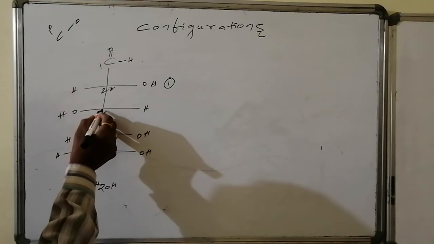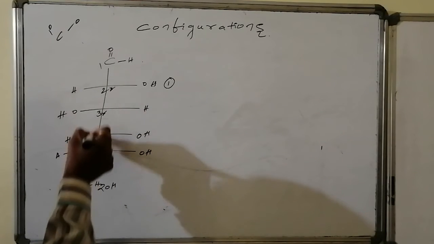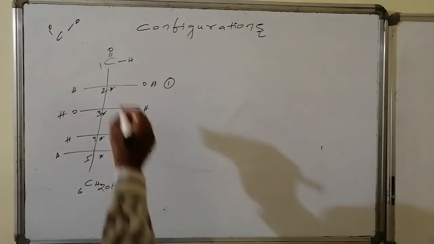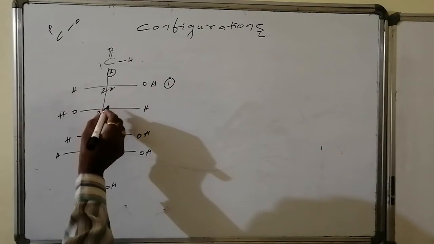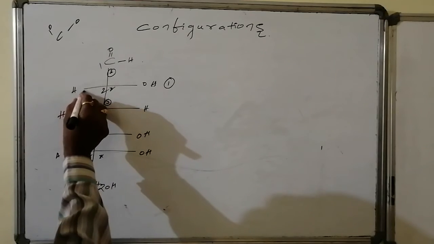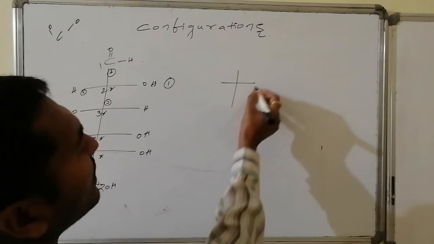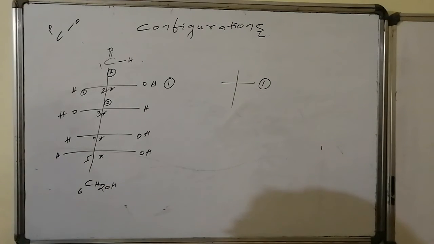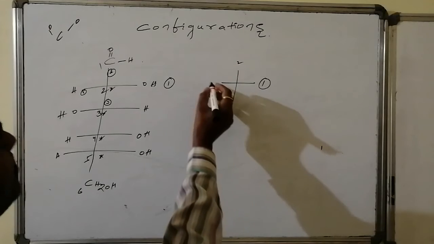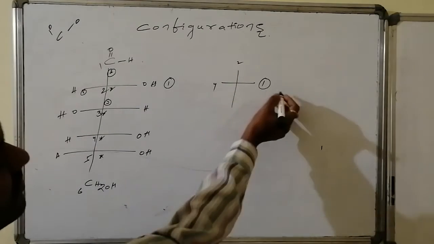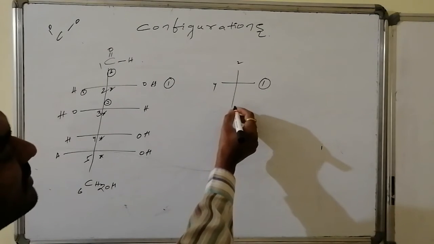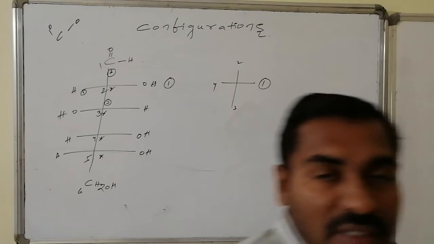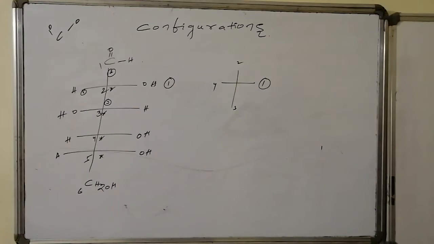So therefore, next connectivity: carbon with carbon is there, carbon with oxygen is there, and oxygen has the higher atomic number. So this will become the next importance, and this will automatically be third, and this is fourth. So at the second carbon, the priority information reveals that the left side is higher priority, the top side is second priority, the right side is first priority, the left side is fourth priority, and the third priority is for the connectivities associated with the C2 carbon, that is the first chiral center.